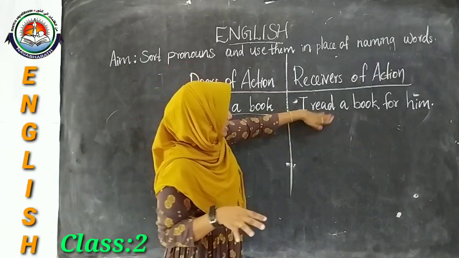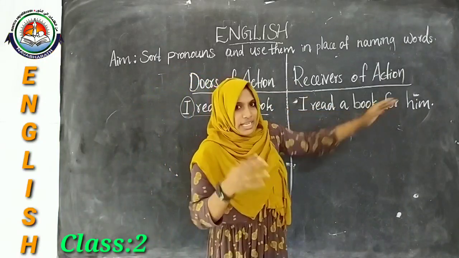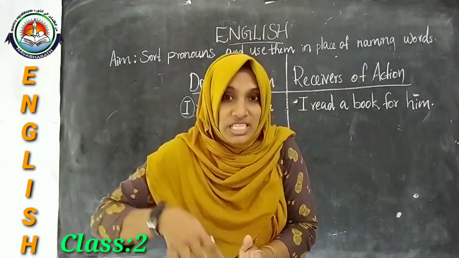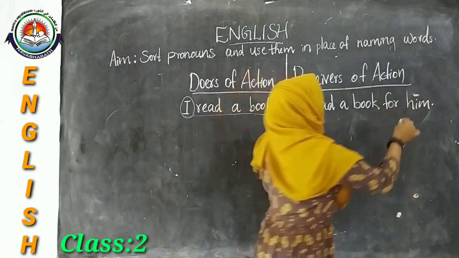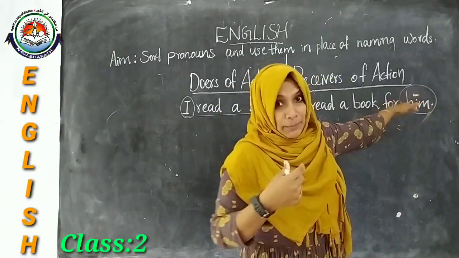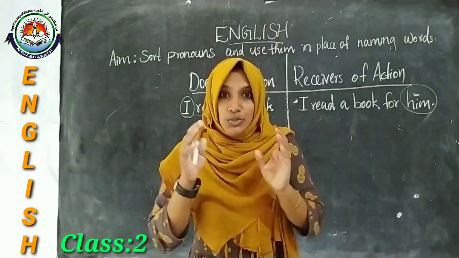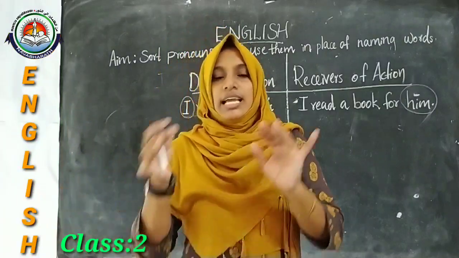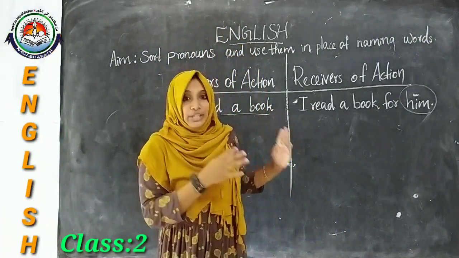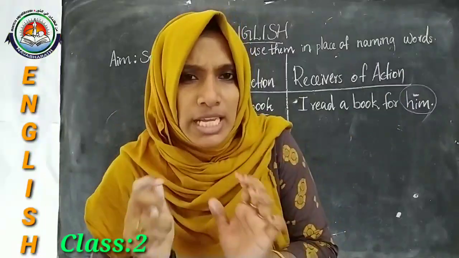Someone is receiving your action. Which word is that? It is him. So the word him is always receiving something from others. That is why he is used at the beginning of the sentence and him is used at the end of the sentences. So like this way we have to find out some more sentences.